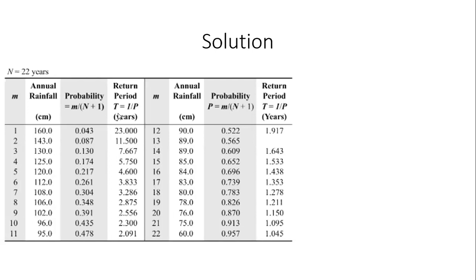Ten is not the return period, this fourth column is, right? The fourth column has the return period. Yes. But a return period of 10 years is nowhere seen in this table. You have 7.6 and you have 11.5, but 10 is somewhere in between. What will you do?